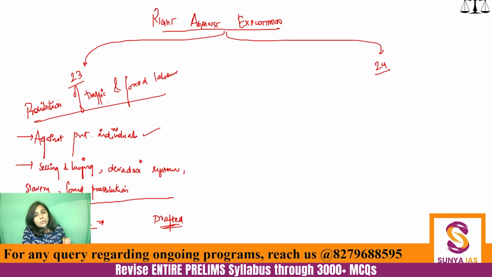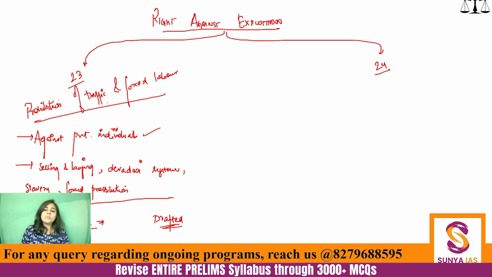So if tomorrow, God forbid, that happens in India as well, Article 23 gives the state this right to extract from us compulsory military service. Okay. I hope that is clear. You can get a question wherein you will be asked under which article is compulsory military service constitutionally allowed. So that is Article 23.